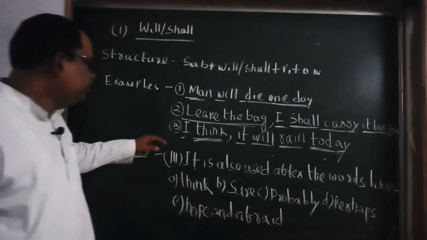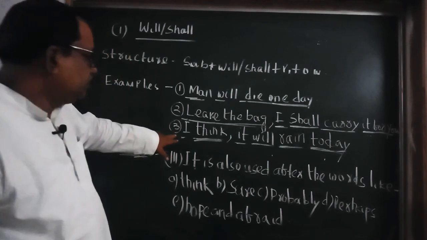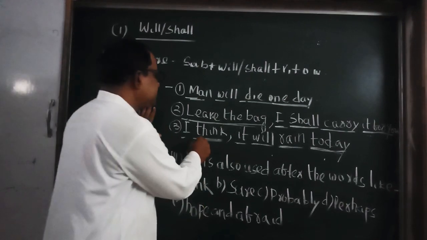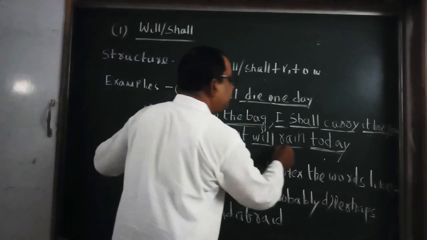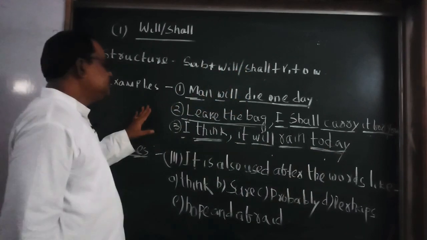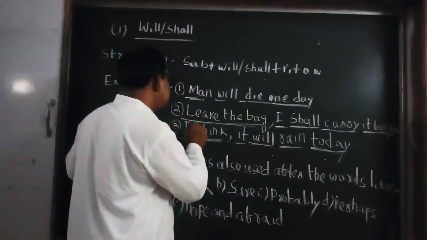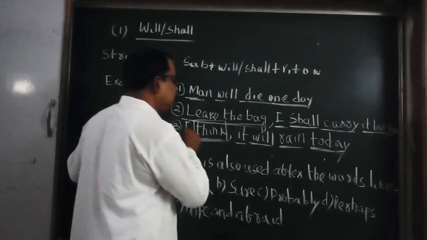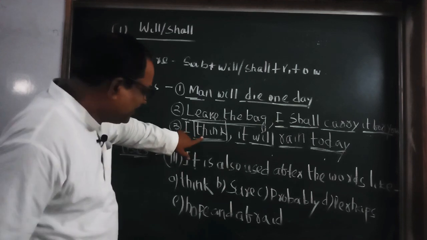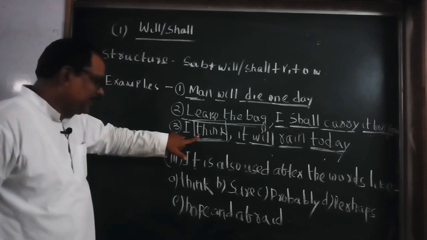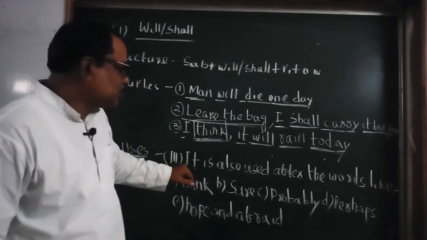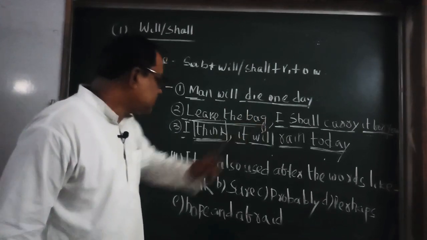Let's come to example 3 or use number 3. Example 3 is, I think, present simple. It will rain today. See here student, here will structure is used due to this word. There are words like this. There are 6 words like this. After these 6 words, you can use will or shall structure.